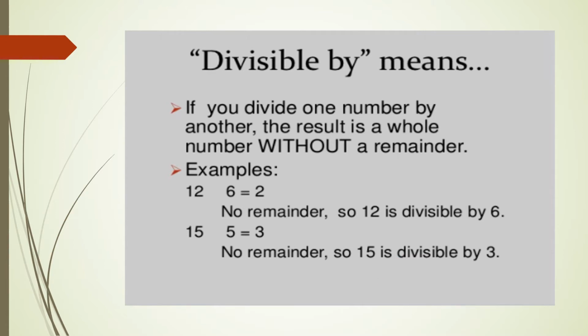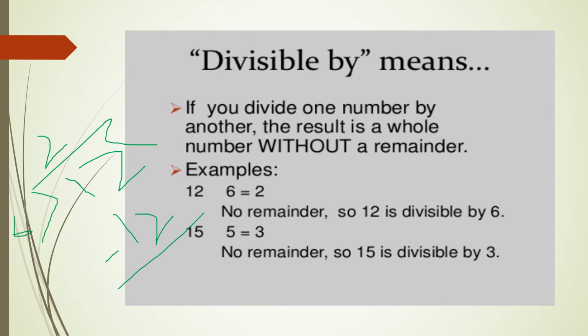Here we will see that when we divide 12 by 6, we will get 2 as a quotient and we will get 0, or no remainder. Here you can see that we get 2 as a quotient and 0, or no remainder. So it means that 12 is completely divisible by 6.